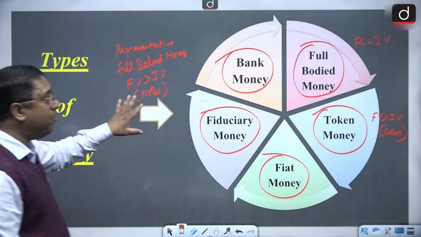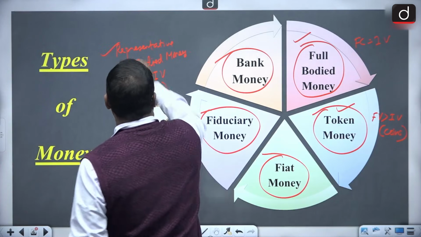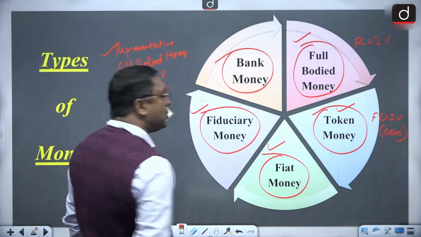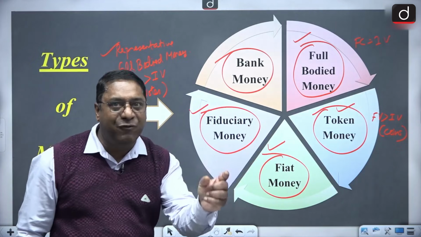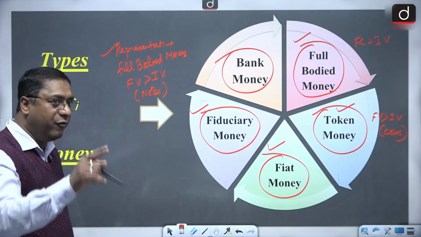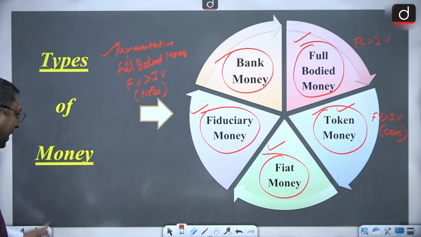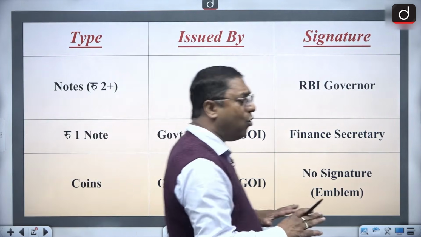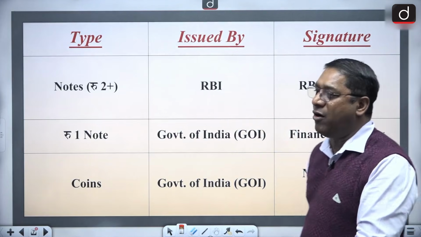So you must remember this: full-bodied money, token money, representative full-bodied money, then the fiduciary money and also the fiat money. Again, I'll tell you, fiat money is what? The money which is declared as legal tender by the government. We'll discuss that legal tender later on. Okay, so then comes the next. Now, this is something which everyone always gets confused about. So what I have done, I have brought it to you in the form of a table.